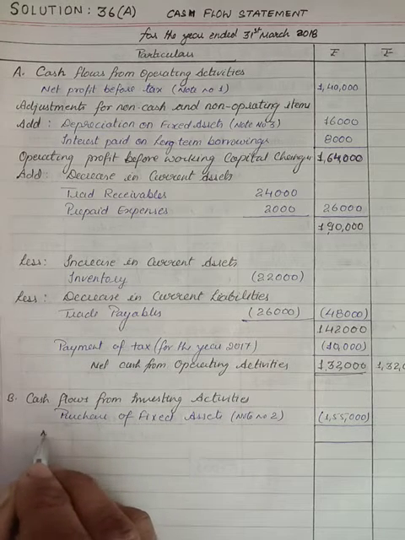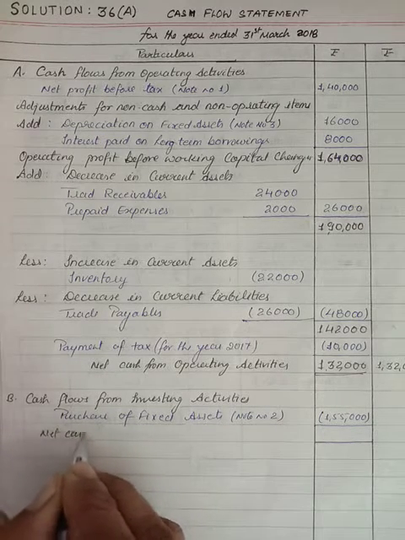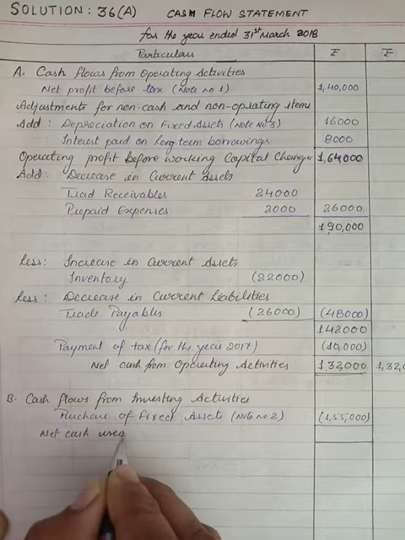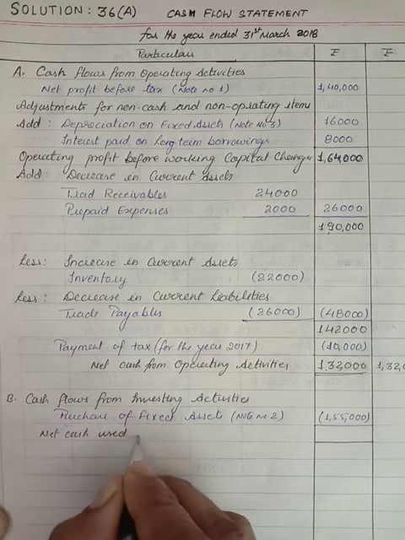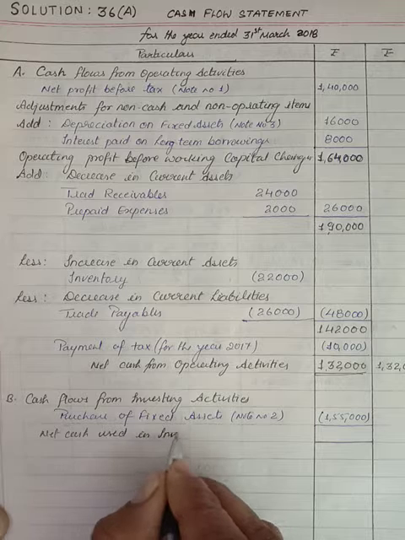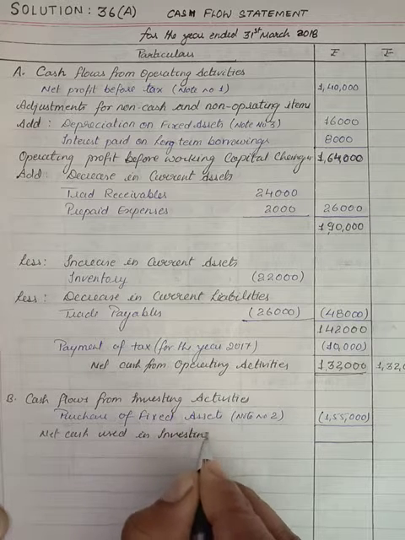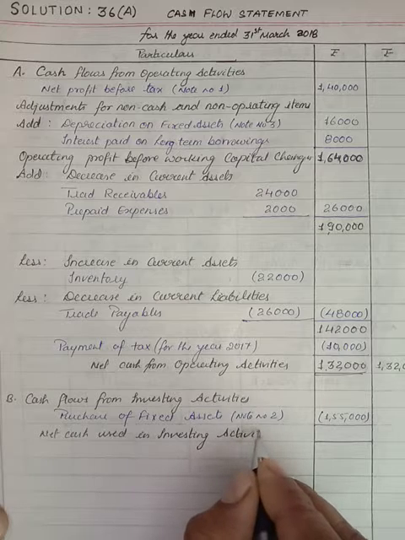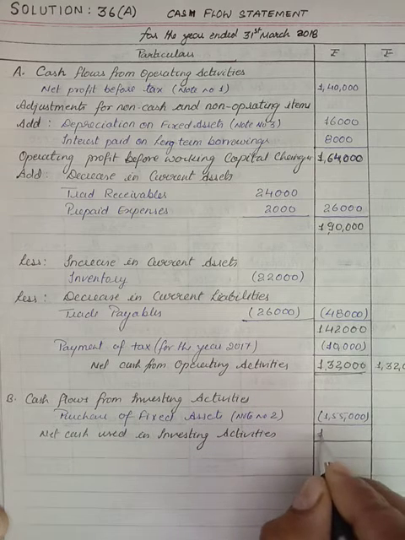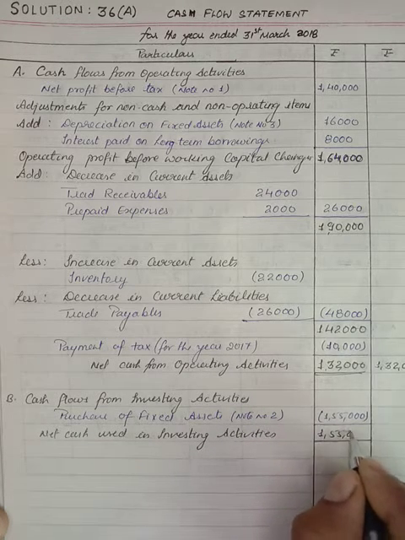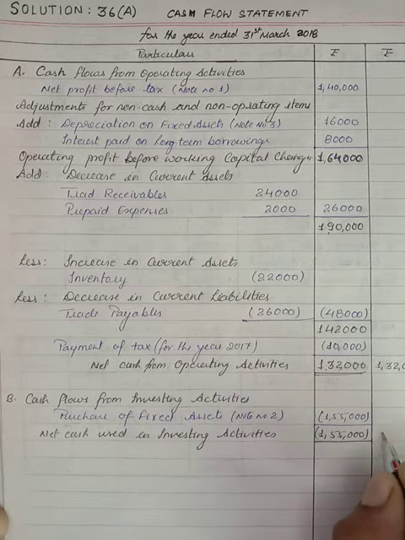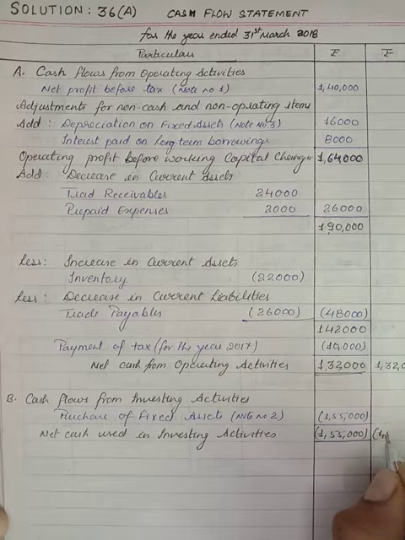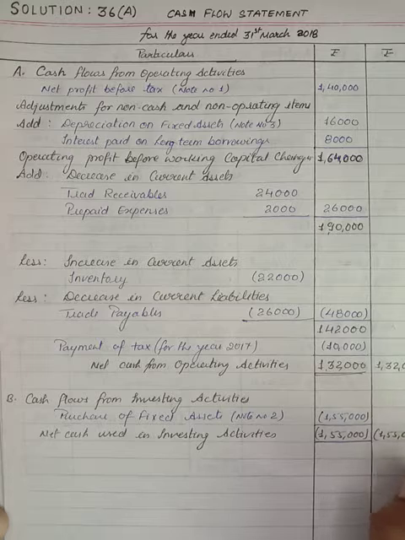So we will write here net cash used in investing activities, that is 1,55,000, and it is negative because it is an outflow. The same amount we will write in the final column. It is clear.